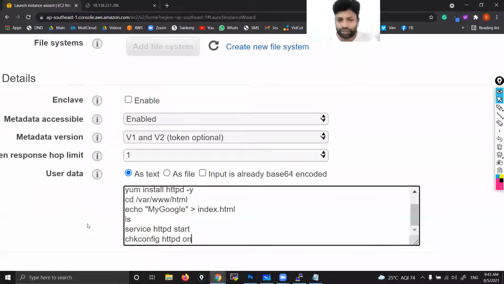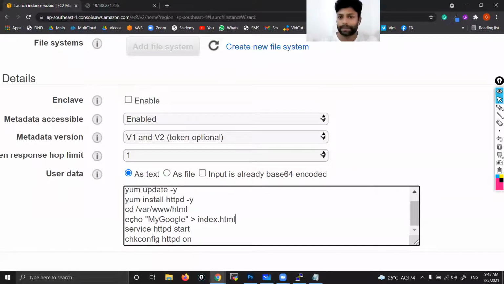But here we don't need a few things. One is ls. Why are we running ls? Just to verify whether the file got created or not. But here, anyways, we are not going inside, so no need to verify. Second thing, what content do you want to keep? Okay, I want to keep Google 2. Here you can give whatever content that you want, right?